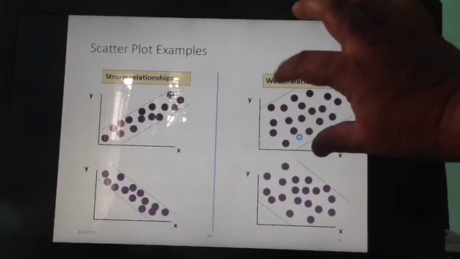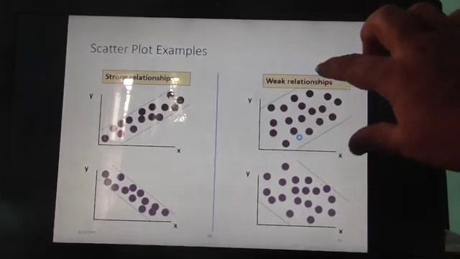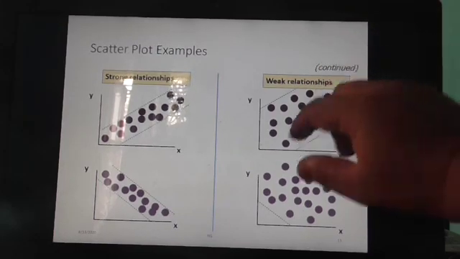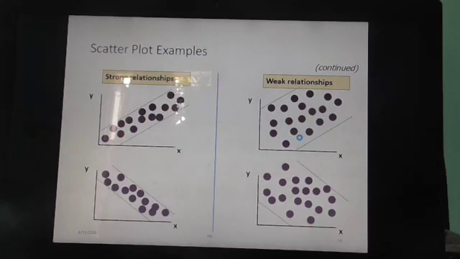And if there is more deviation, then this is an example of a weak relationship, because in that case the error will be more and the deviation will be more, so there will be a weak relationship.